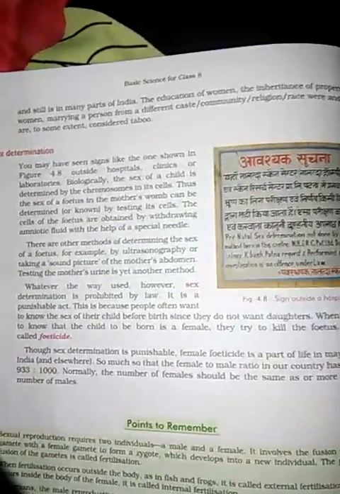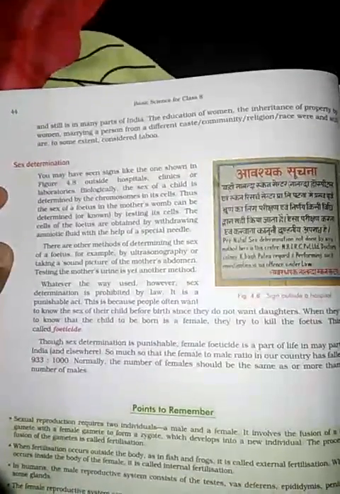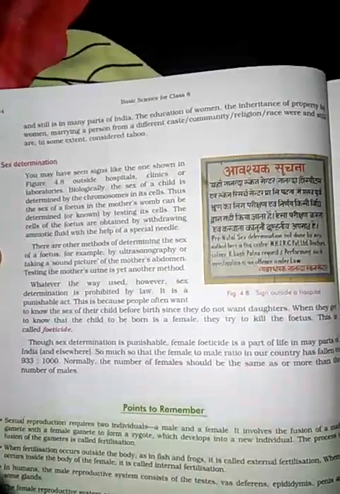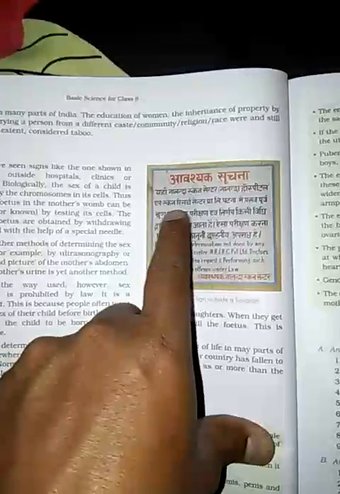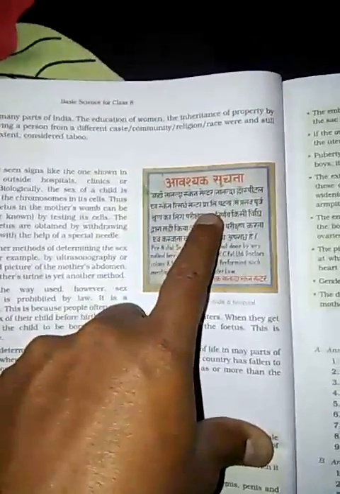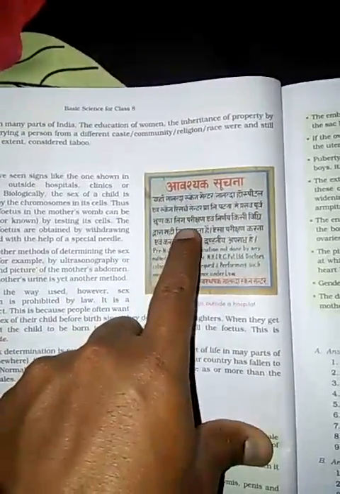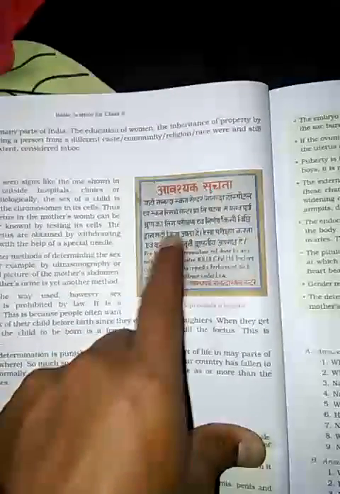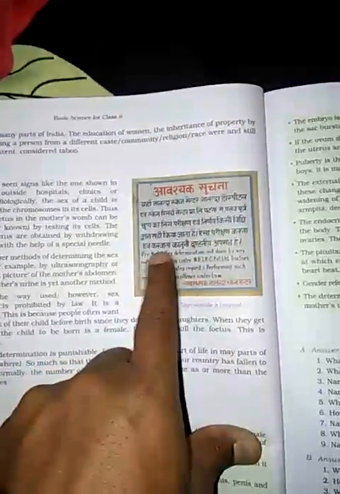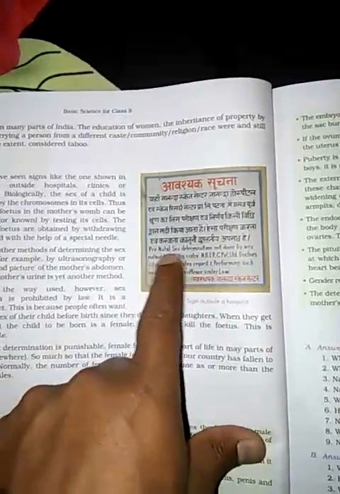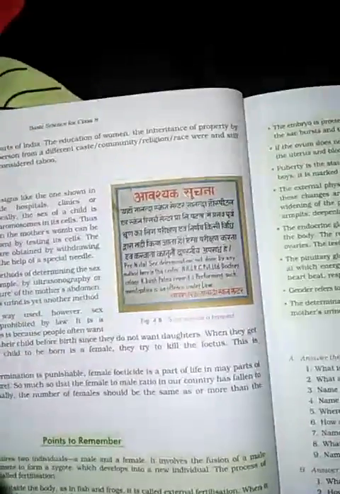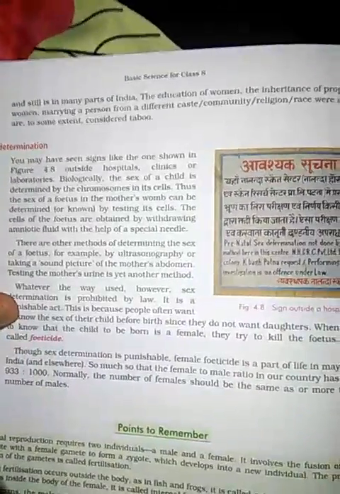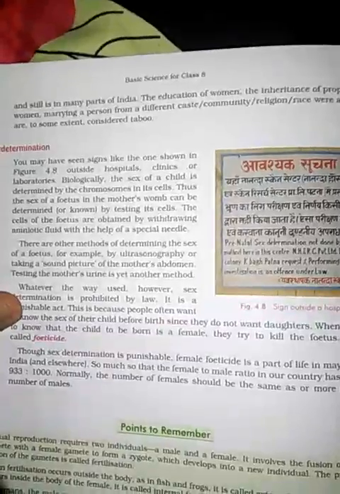Now the next part is sex determination. You may have seen a sign like the one shown in figure 8.8. The notice says that prenatal sex determination is not done by any method in this center, and that doing so is a legally punishable offence. Isn't it? These are notices kept on the outside of hospitals, clinics and laboratories.